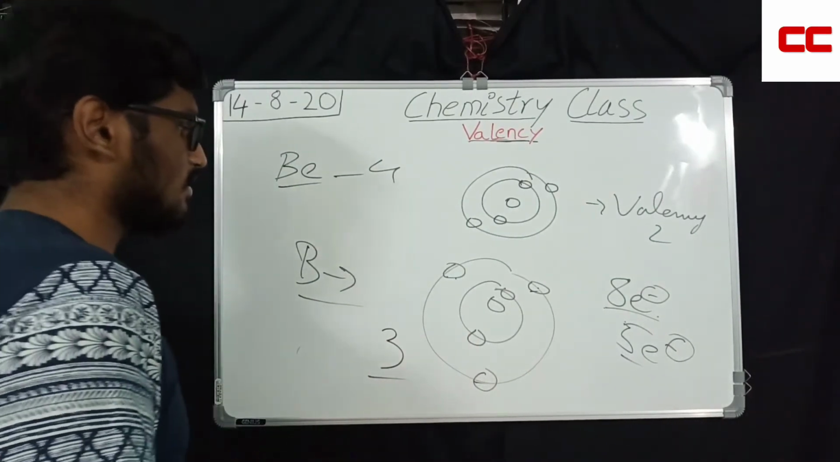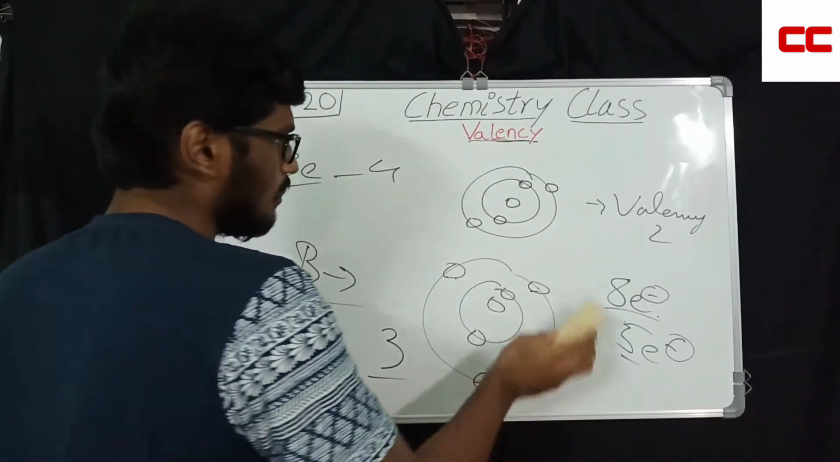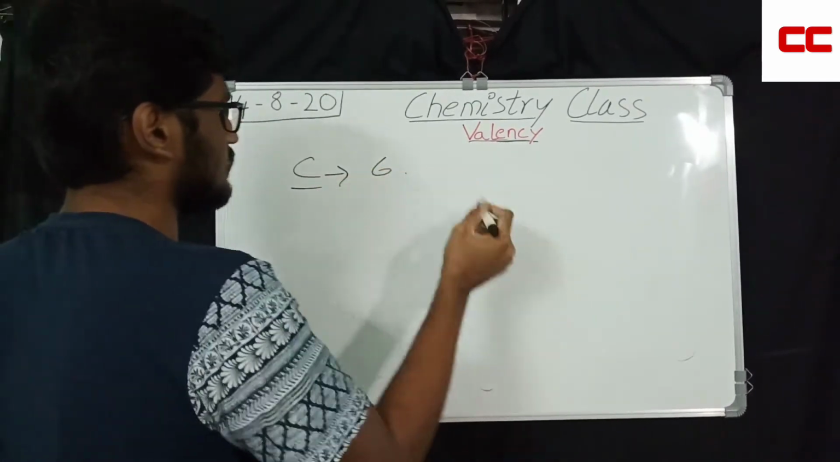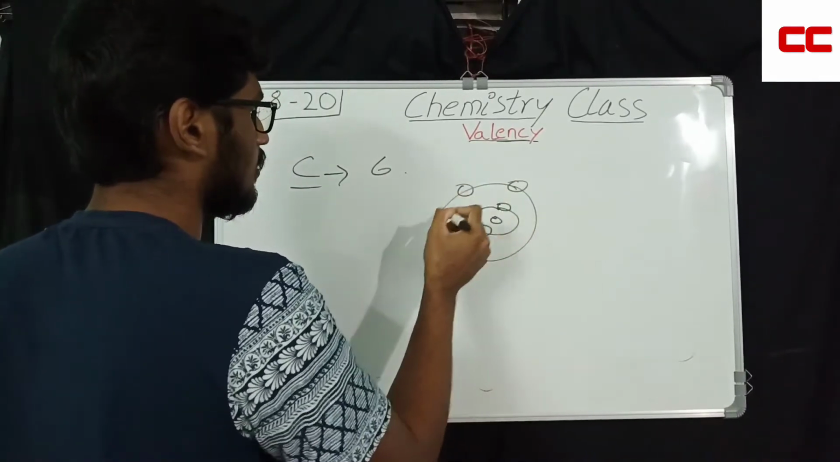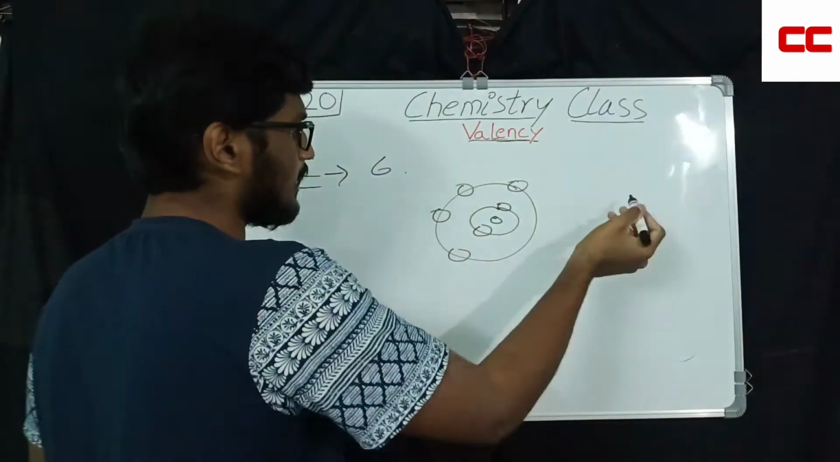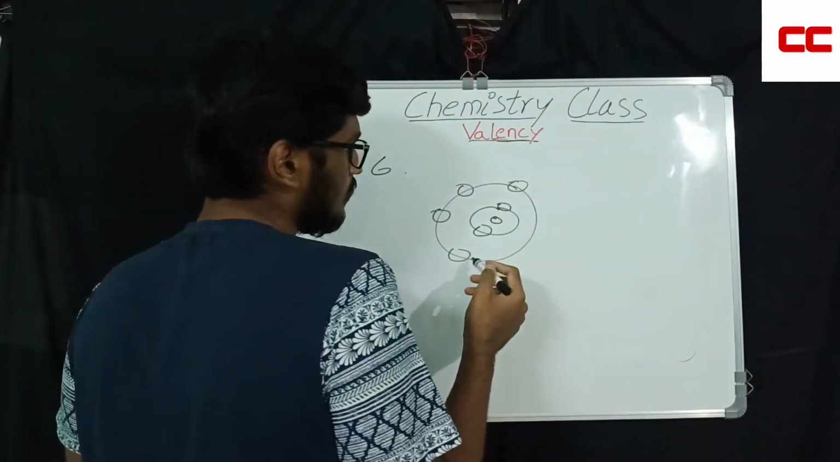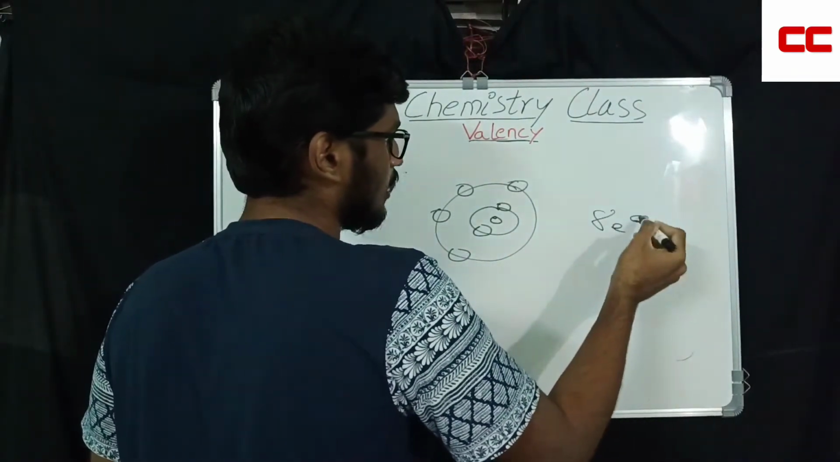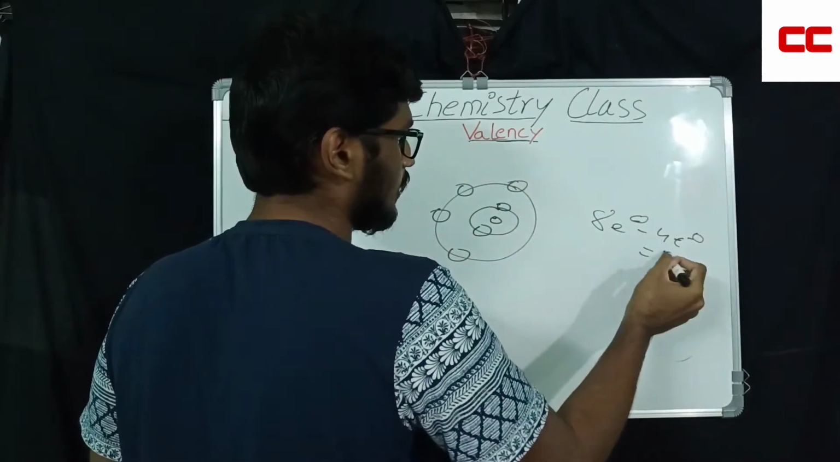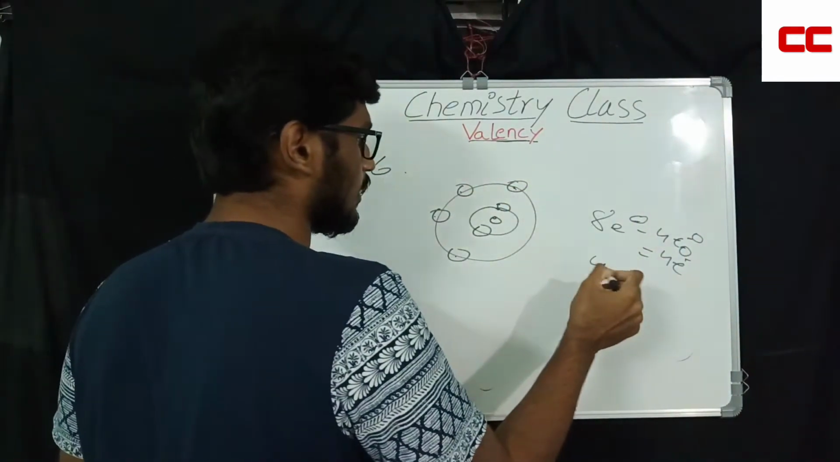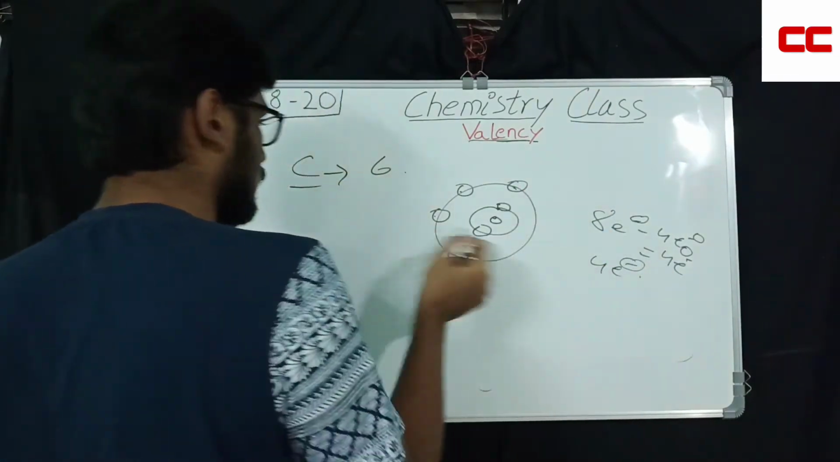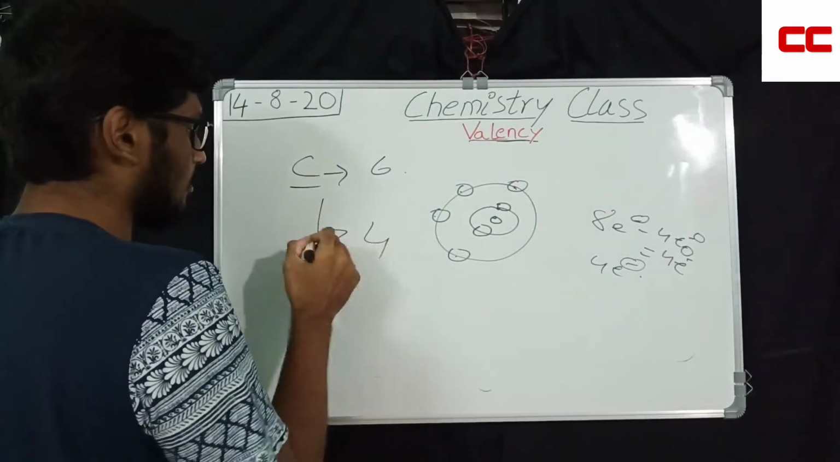Boron's valency is 3. Carbon is atomic number 6. So first shell 2, second shell 4. 8 electrons. Even if you take out 4 electrons out of 8 electrons, you will get 4 electrons. Otherwise, if you remove these 4 electrons also, you will get 4 electrons. Still the valency is same only. The valency of carbon is 4.